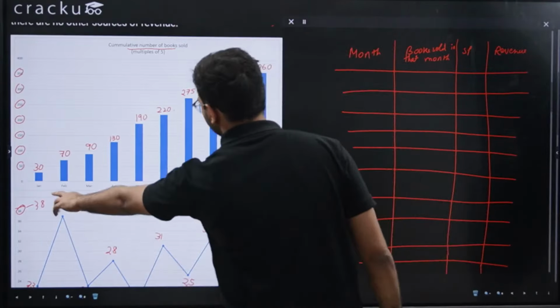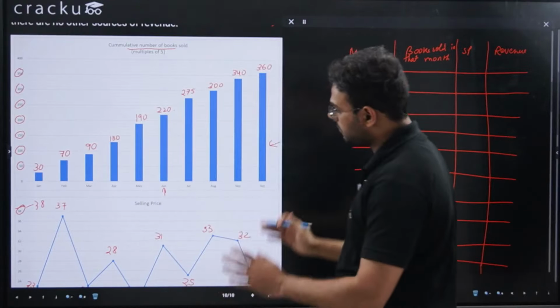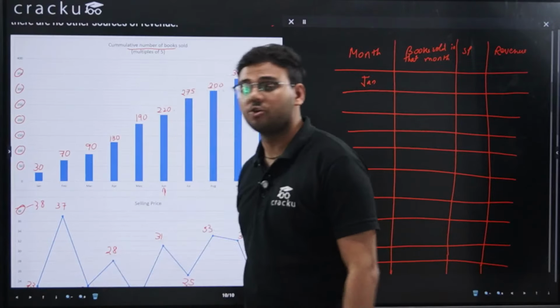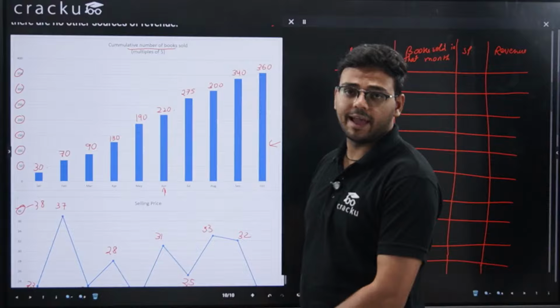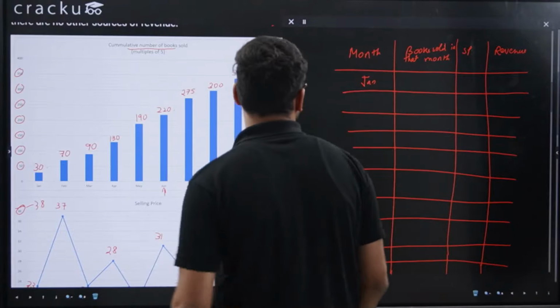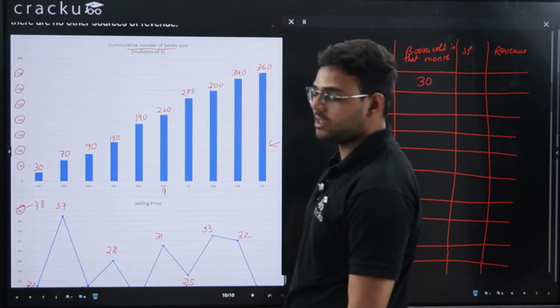Let's take the month of January. For January, what is the total number of books sold? Up till January, the total number of books sold is 30. This is the cumulative number of books sold. And since the diagram is starting from January, we have to assume that the number of books sold in the month of January is 30.